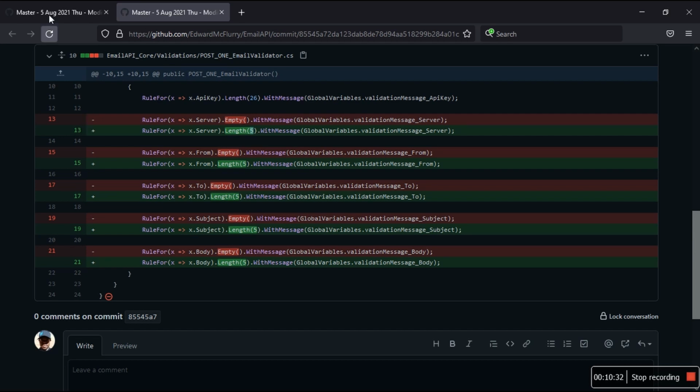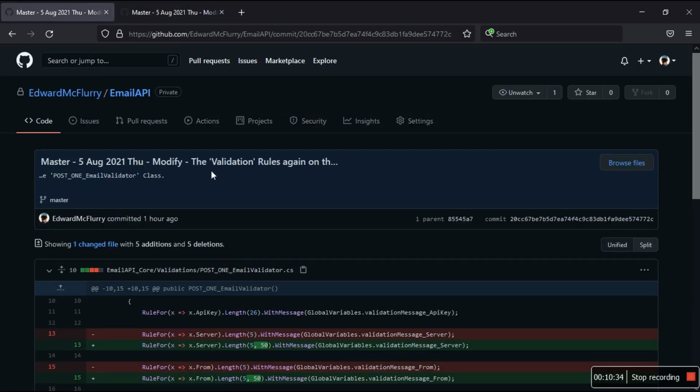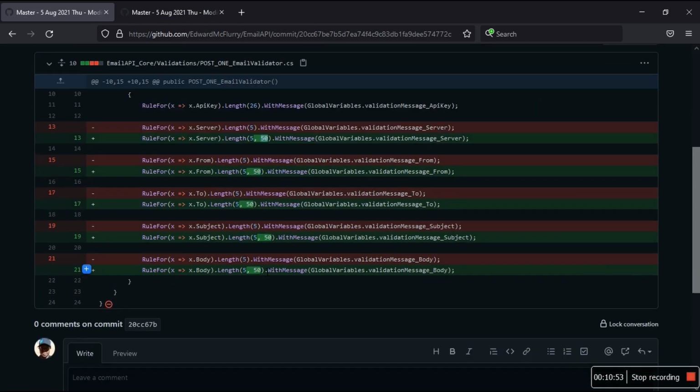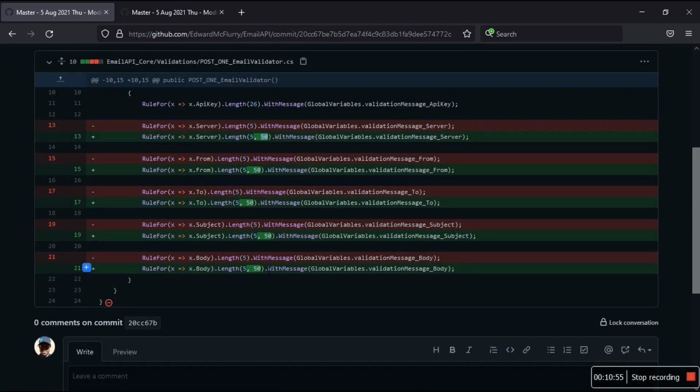So then this commit, the most recent one, I said modify the validation rules again on the Post1 email validator class. This is a waste of time. This is a waste of commits. So I had to get it right to say, okay, you know what, this is going to be the minimum and then this is going to be the maximum length. So what I'm trying to say is, don't just be in a hurry to create a commit. Before you create a commit, build your application. It's a rule.